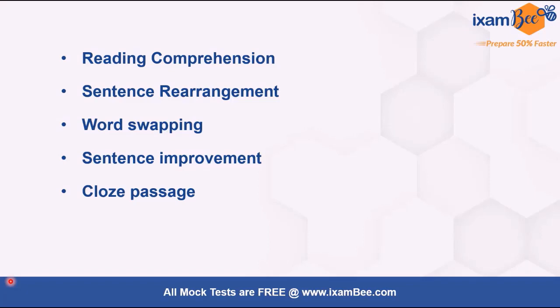In IBPS PO prelims 2020, we saw the pattern where after a blank a word was given, and if that word was the right fit, you had to choose the fifth option, no change required. Otherwise you had to choose from the given options the word that fits the blank in the more appropriate way.